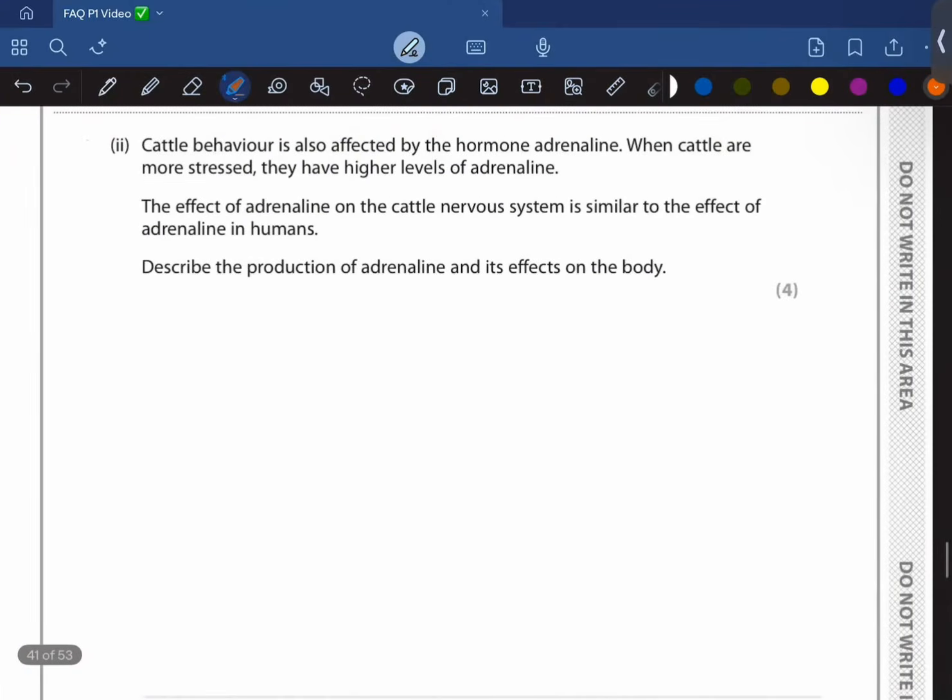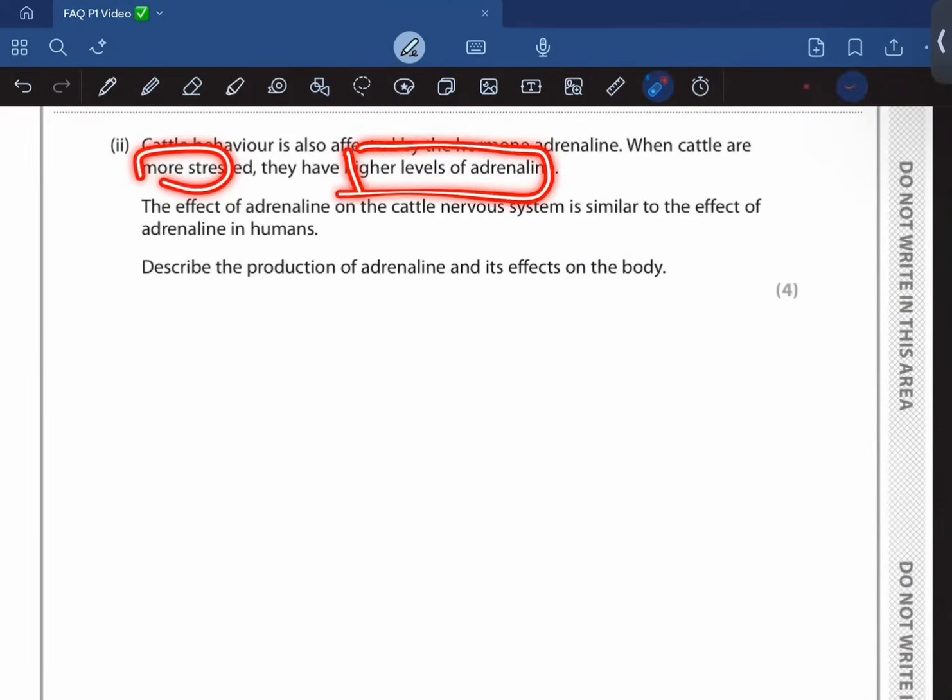Cattle behavior is affected by the hormone adrenaline. When cattle are more stressed, they have higher levels of this hormone. The effects of adrenaline on the cattle nervous system are similar to the effects of adrenaline on humans. Describe the production of adrenaline and its effect on the body.